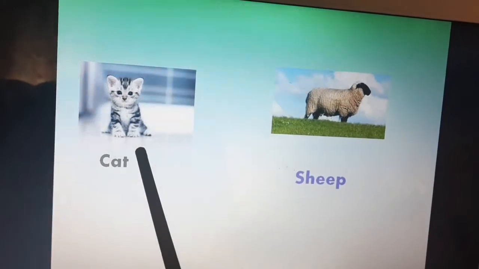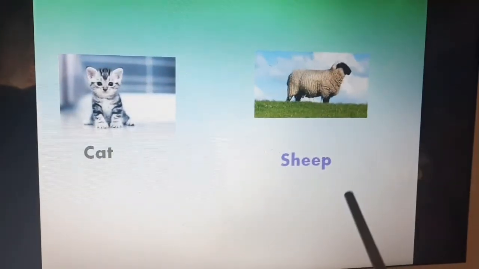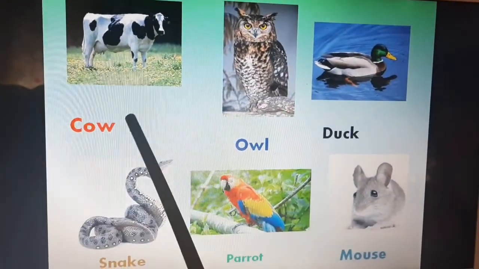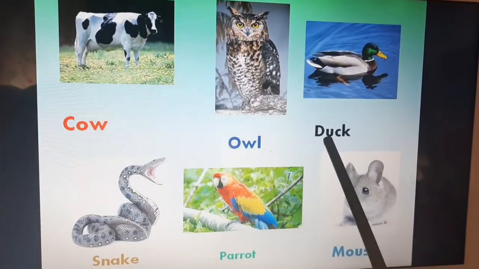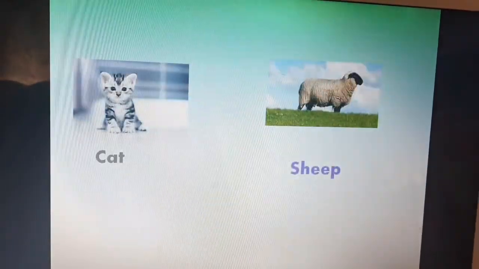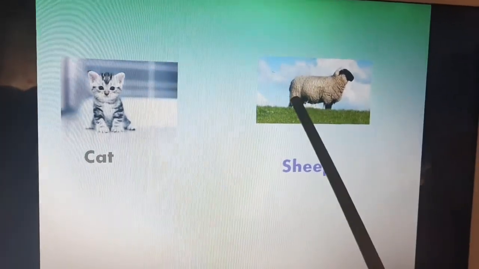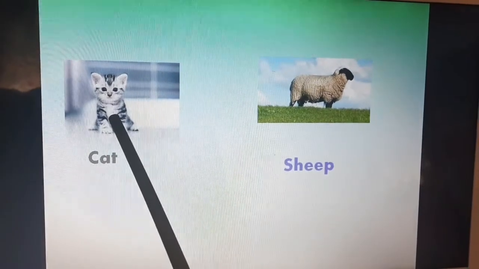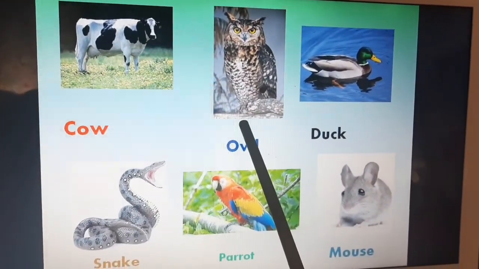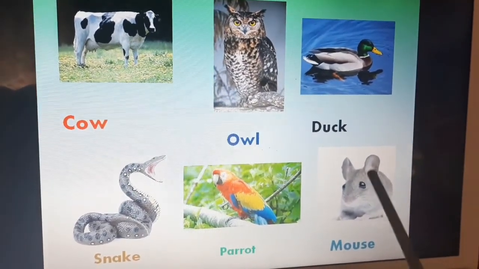And here we have cat, sheep. Where is sheep? Here. Where's cat? Here. This is a cow, owl, duck, snake, parrot, mouse.